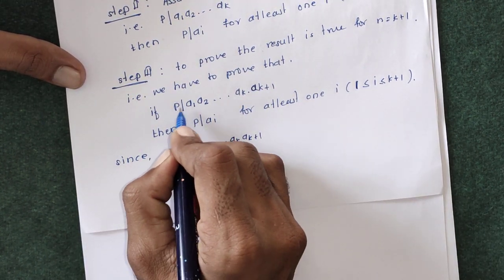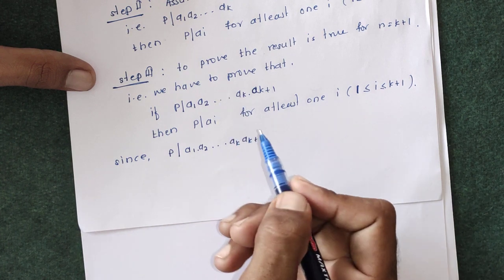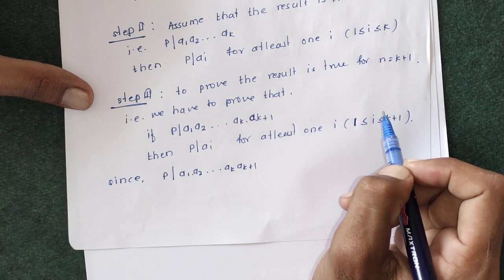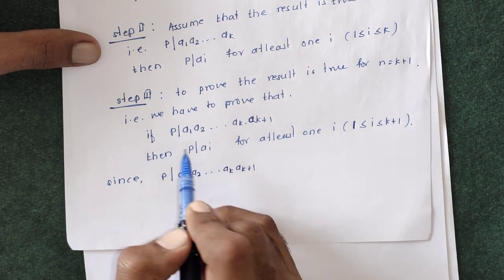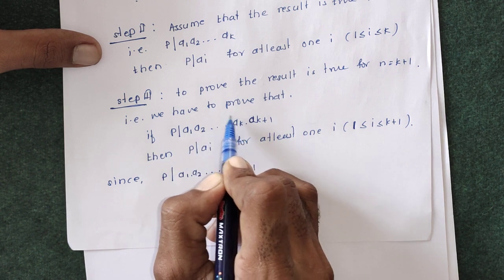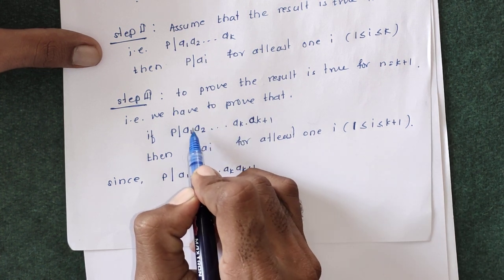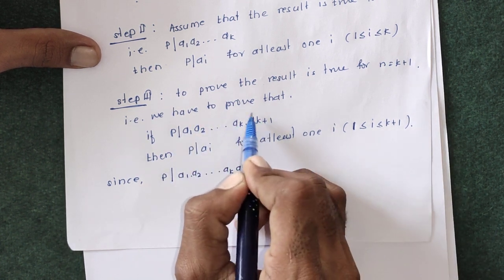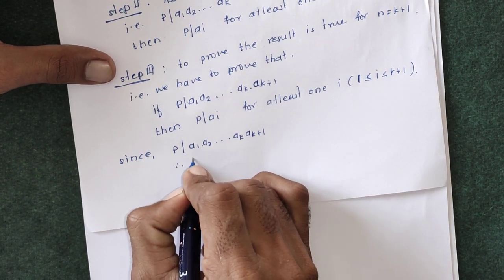So if p divides a1 a2 up to a(k+1), then we can use Euclid's lemma. Our Euclid's lemma is: if p divides ab, then either p divides a or p divides b. So we are going to use Euclid's lemma, taking a1 into a2 up to ak as a single number, that is A. This multiplication is a single number, because the multiplication of k integers is again an integer. So we use Euclid's lemma on this one integer and this other, that is p divides A into B.